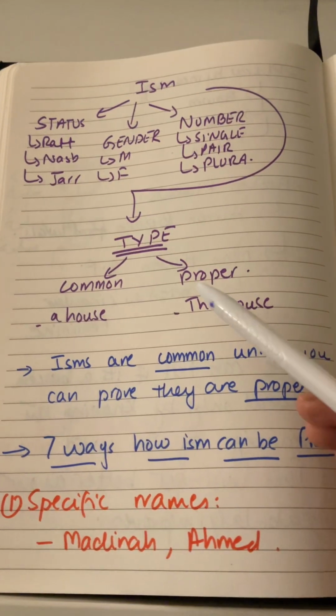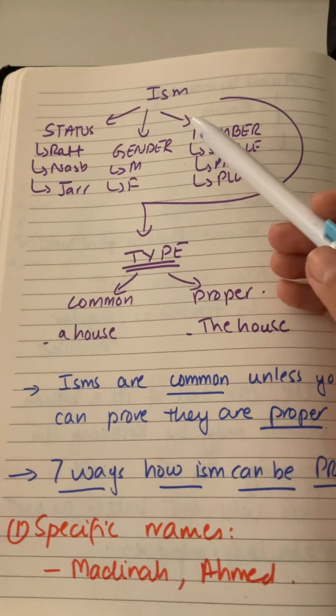So in the Arabic lesson today, we are going to start the fourth property of ism, which is type. But before that, let's just do a quick revision.